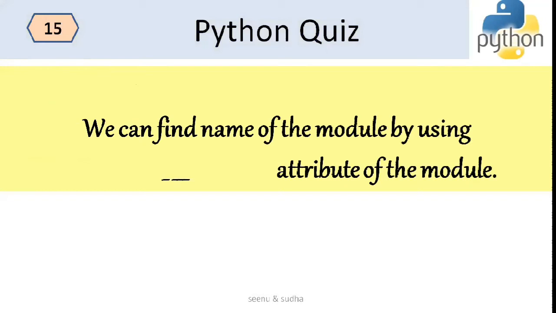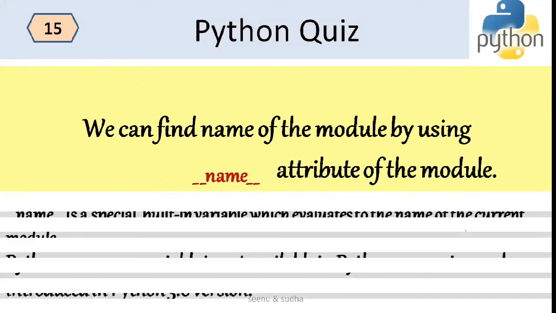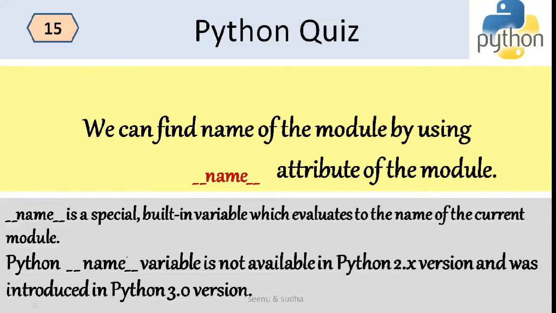The next question is, we can find the name of a module by using which attribute of the module? What is the attribute of the module by which you can find the name of a module? The attribute is underscore underscore name underscore underscore. This is a special built-in variable which evaluates to the name of the current module. This name variable is not available in the Python 2.x version,